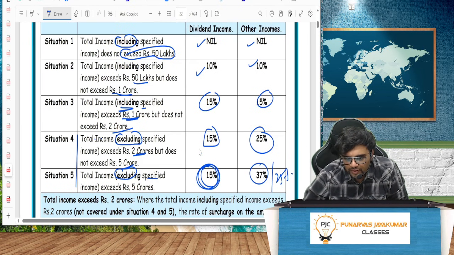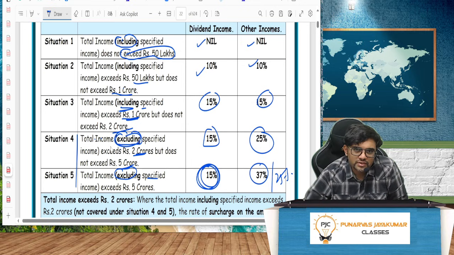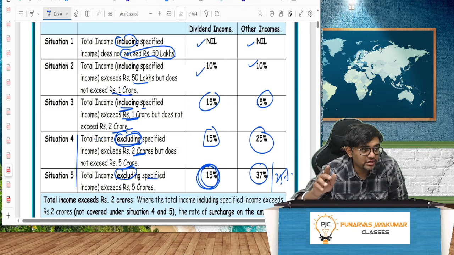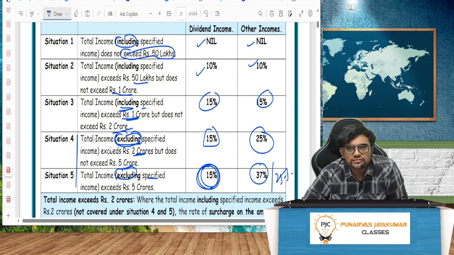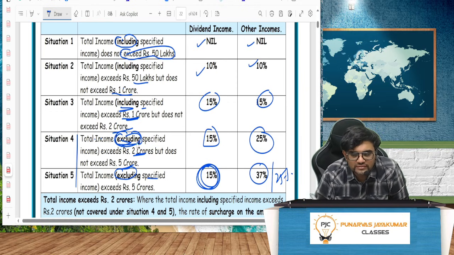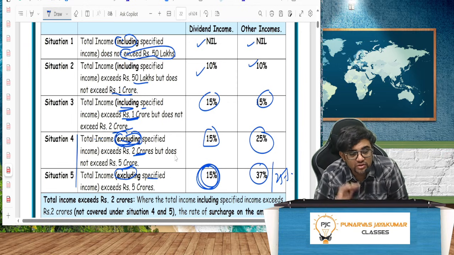Now there is no provision here where all inclusive it is more. See, it is including here, including. Suddenly it becomes excluding. So they went and asked one more thing: sir, what if all income put together is more than 2 crore? Because here you have used excluding. Sir, what if specified income, non-specified income, everything put together is more than 2 crore?